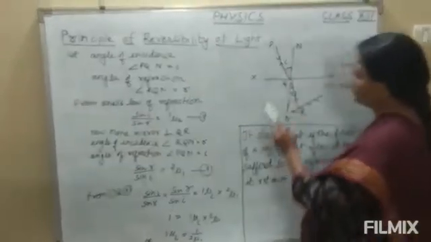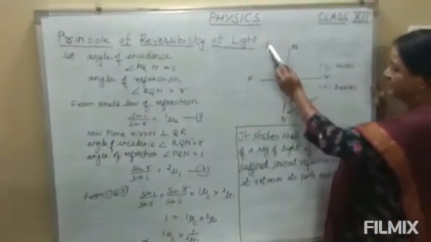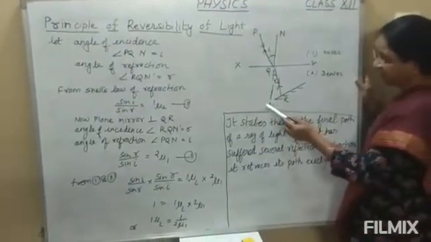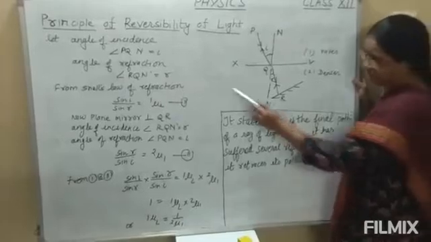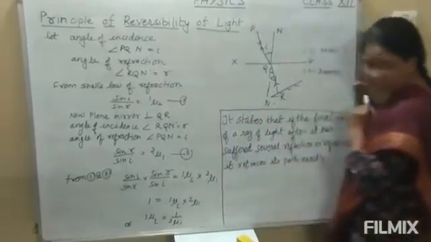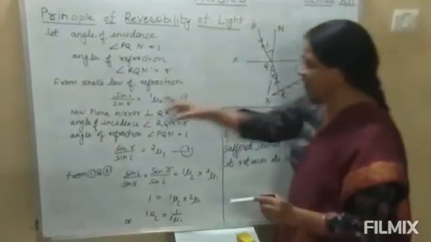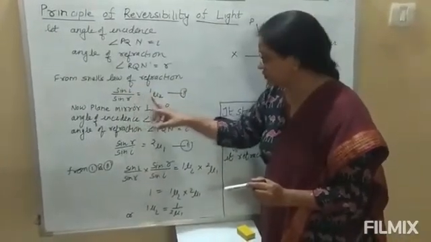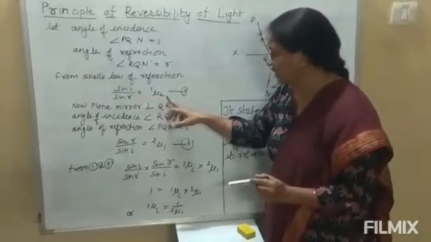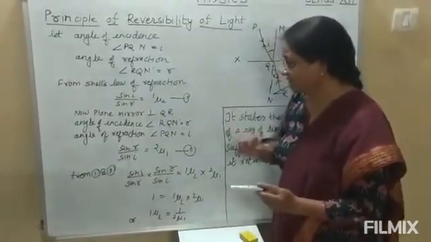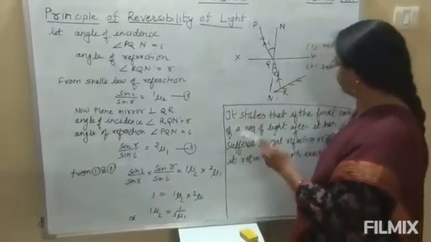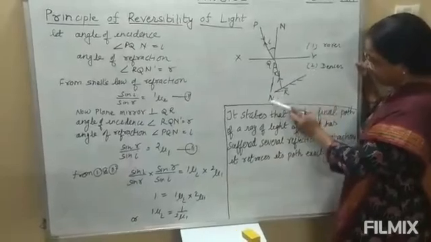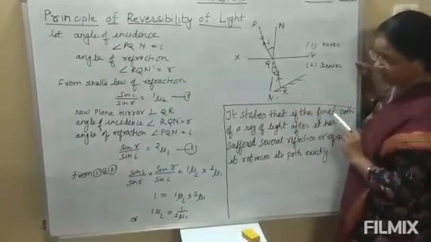See here, in the first case, the angle of incidence, that is PQN, is equal to angle of incidence I, and angle RQN dash is equal to angle of refraction R. Now we will use Snell's law of refraction: sin I upon sin R is equal to 1μ2, the refractive index of medium 2 with respect to 1. And we have kept the plane mirror QR perpendicular to the refracted ray.